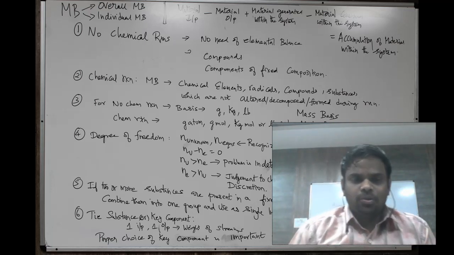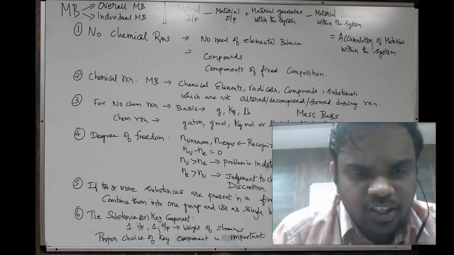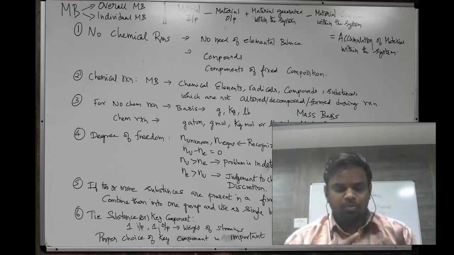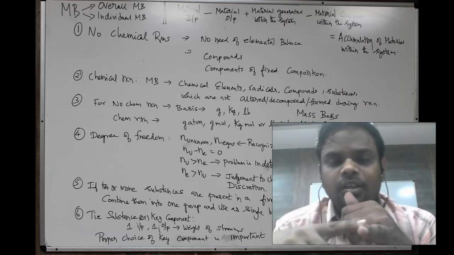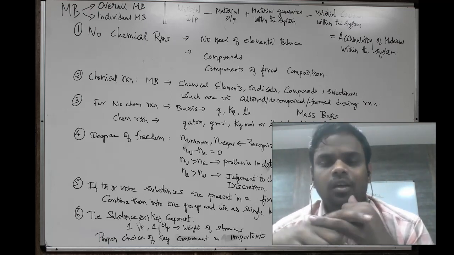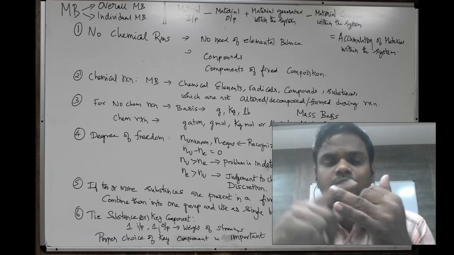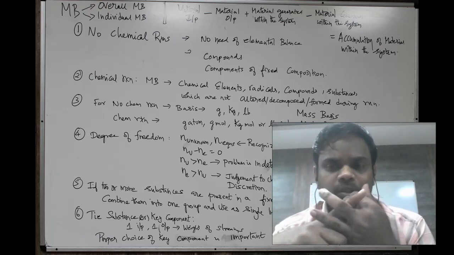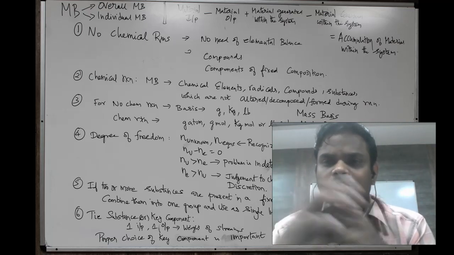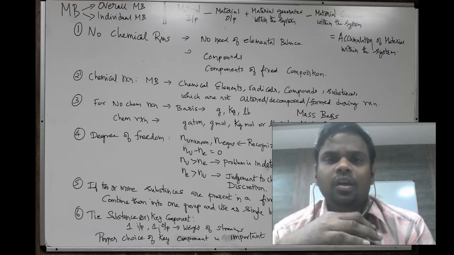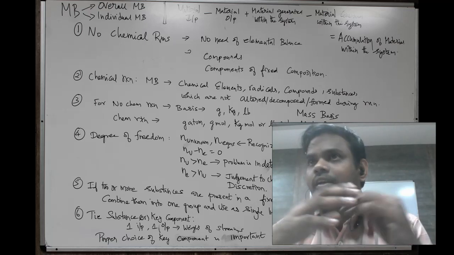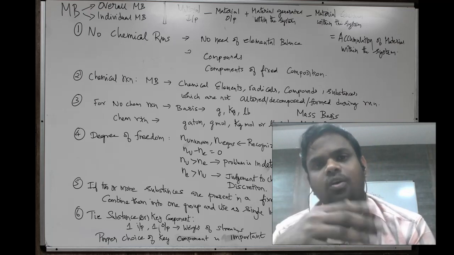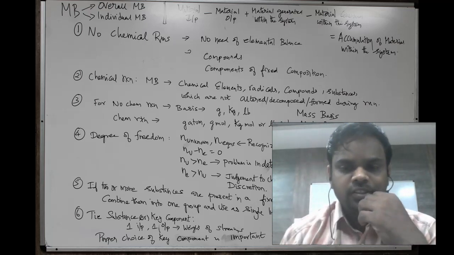So the sixth point is about tie substance or tie component, or key substance or key component. When talking about the basis, we have seen we can do the material balance based on a mass basis. We can choose mass as the basis, or if a chemical reaction is involved, we can choose a mole basis, this many moles of reactant or product, whatever it is. In some cases we may have to take a basis of time intervals. A question may be asked like, in 1 hour how much product is formed, or in 1 day, or in 1 year. Such things can be done.